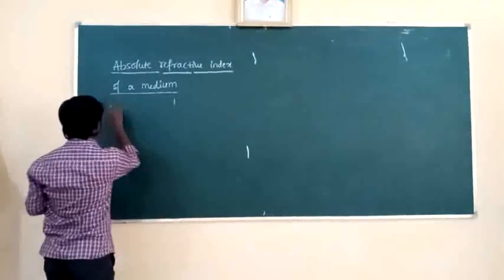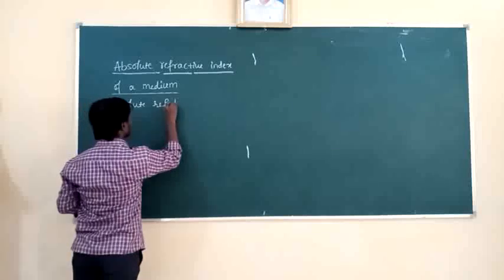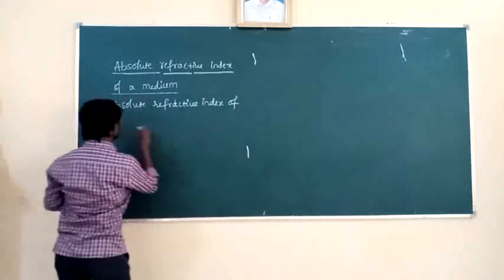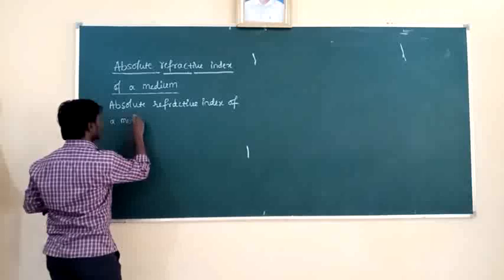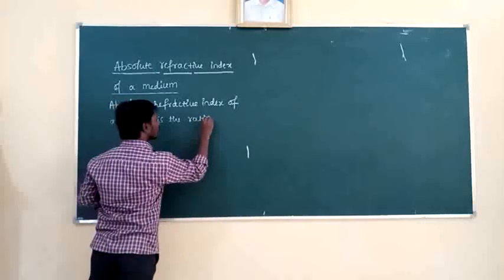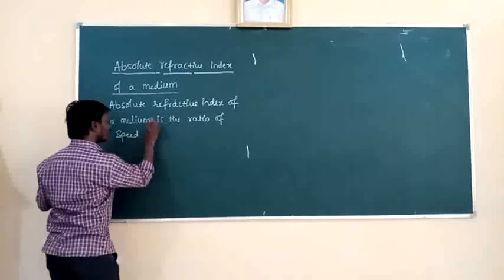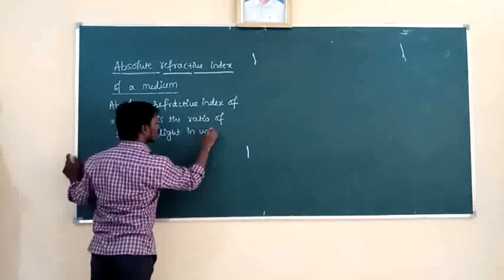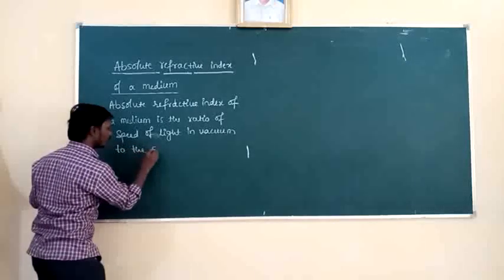So the absolute refractive index of a medium is the ratio of speed of light in vacuum to the speed of light in the given medium.